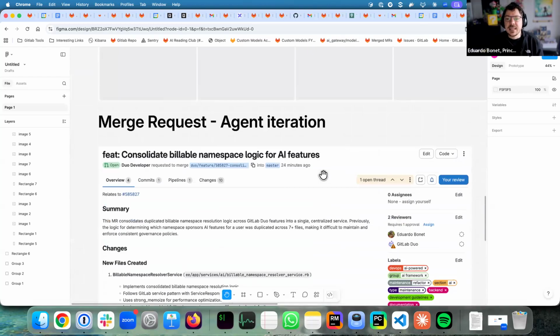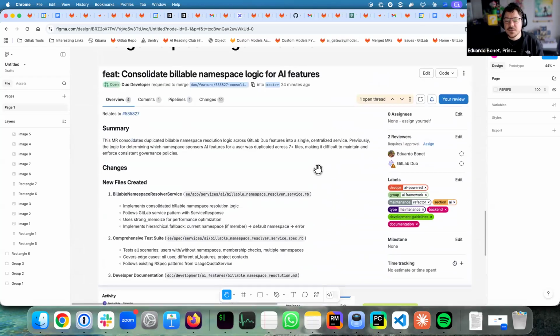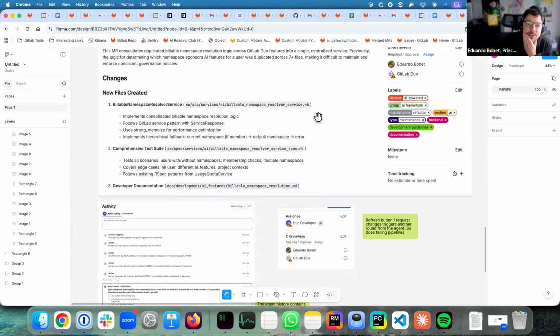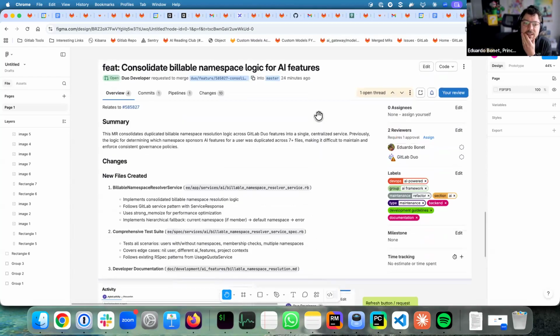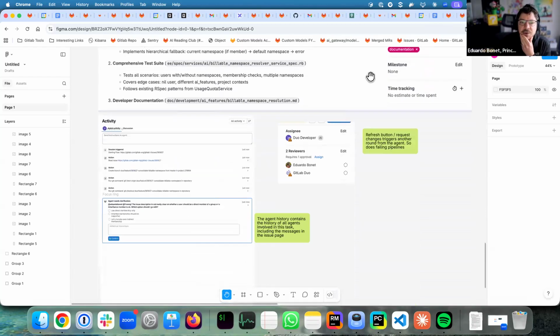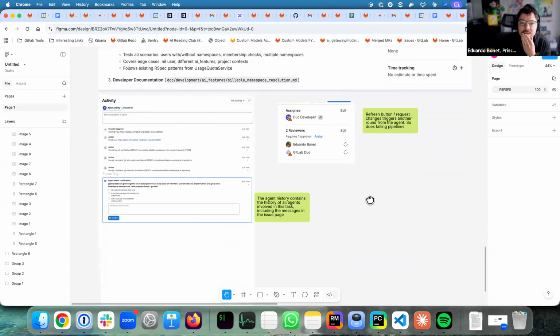And finally, the last step of this process is I created some code. How can I help the agent iterate over it before it gets merged? So what I thought over here: we have the agent created some requests, right?